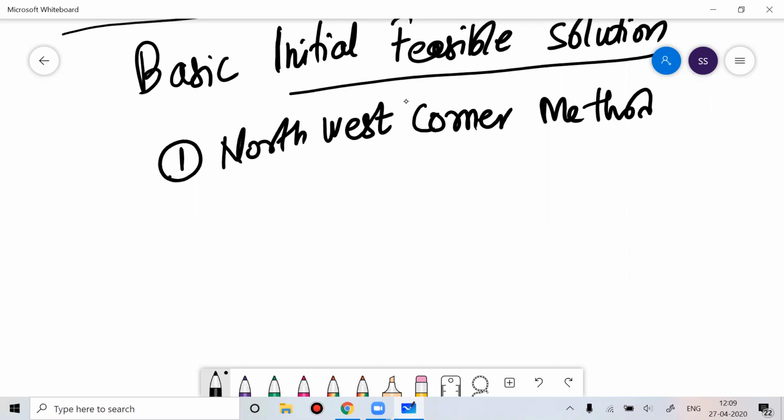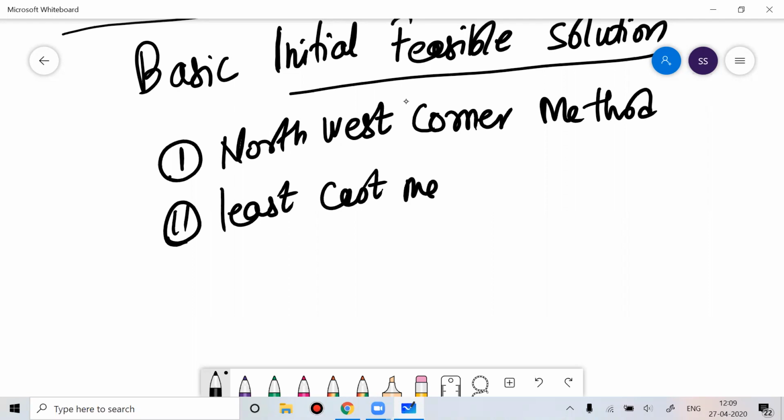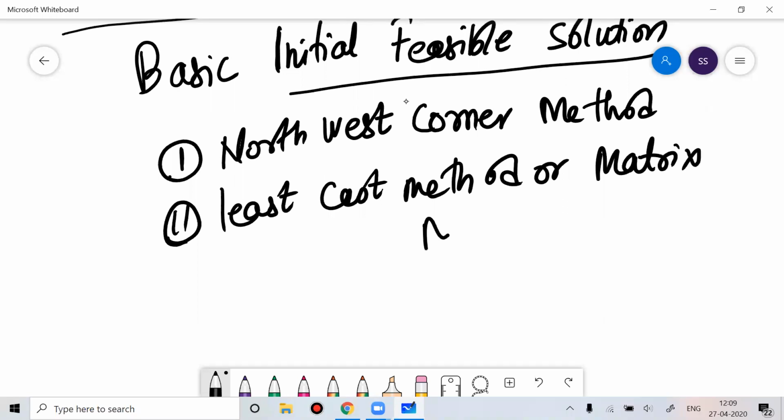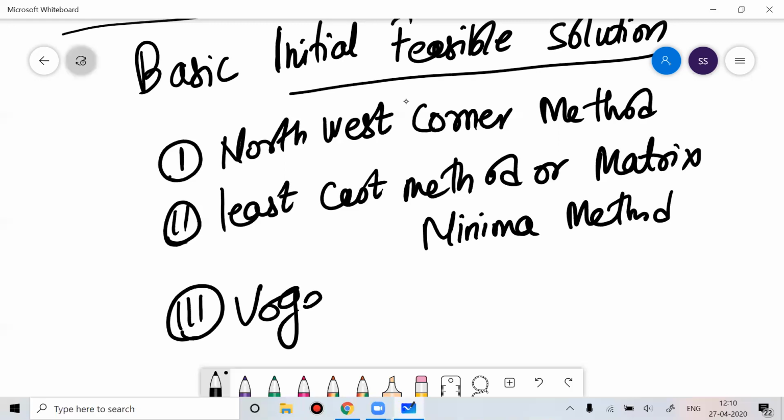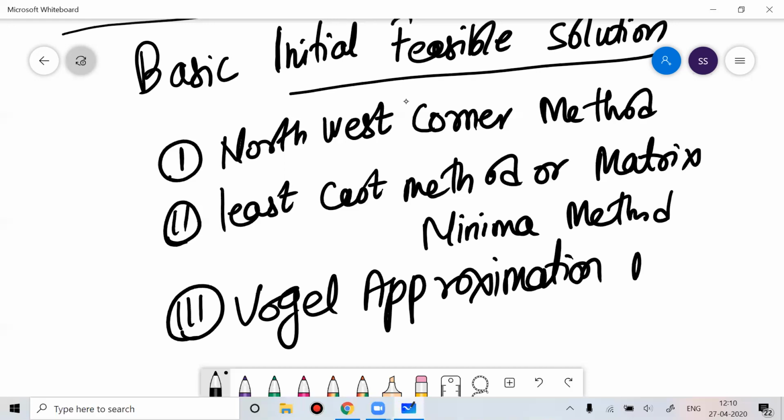The second method is the least cost method, or matrix minima method. And the third method is called the Vogel approximation method.